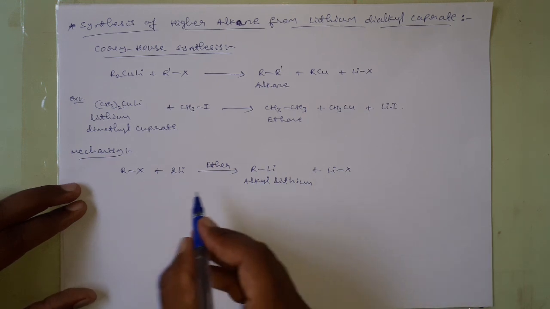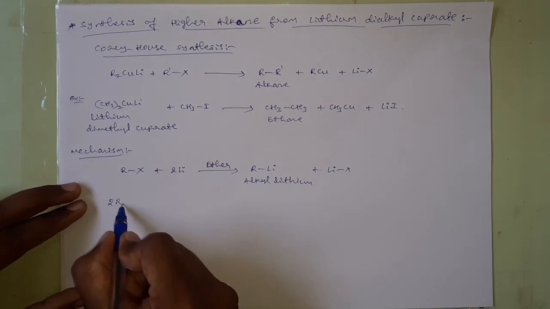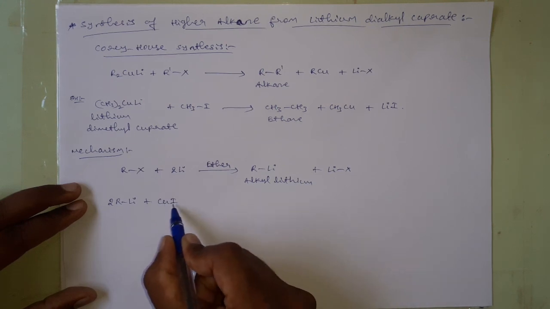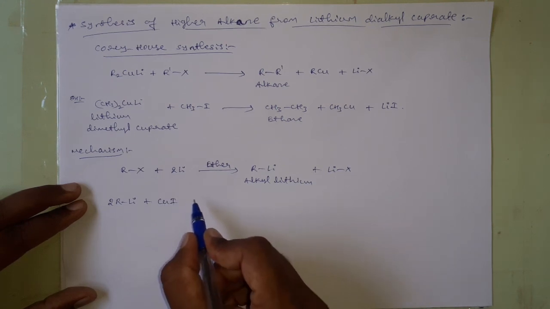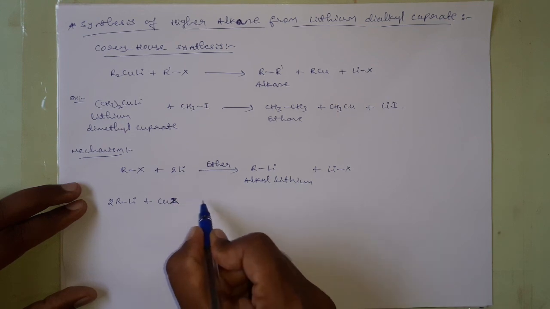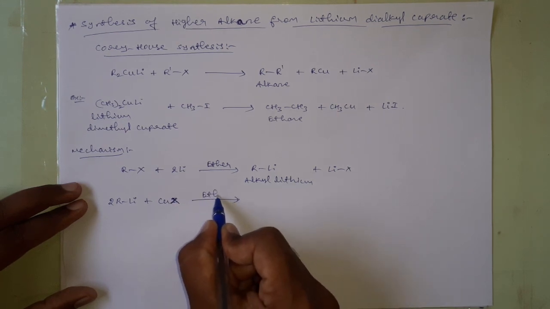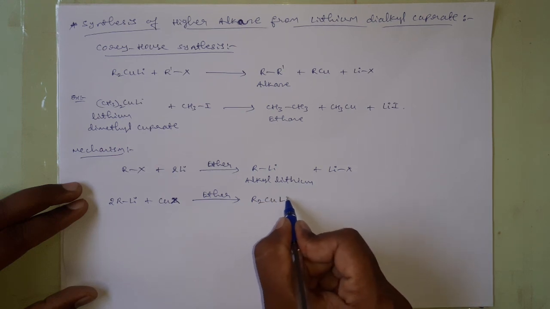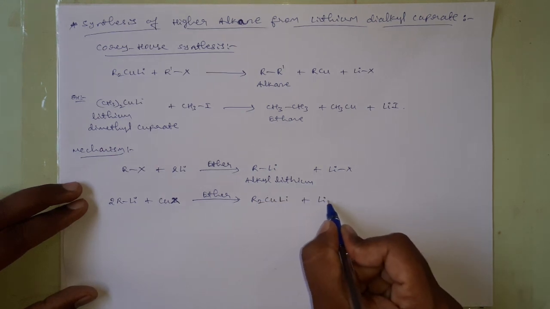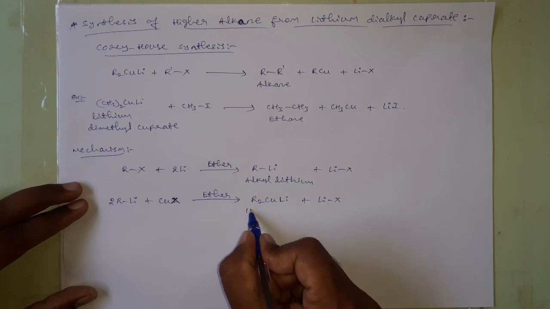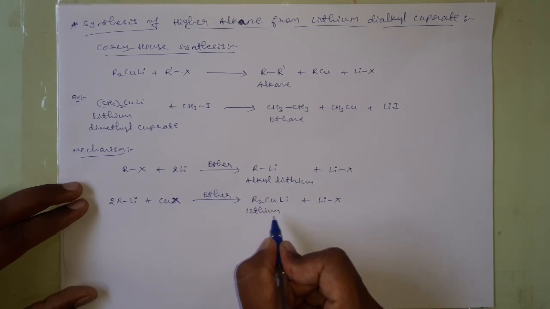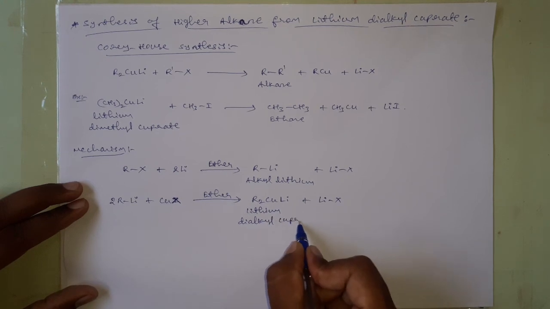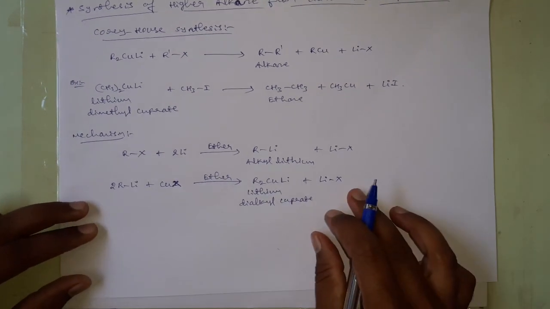And this alkyl lithium is then treated with copper halide, just copper halide in presence of an ether. Here we will get a lithium dialkyl cuprate and lithium halide.